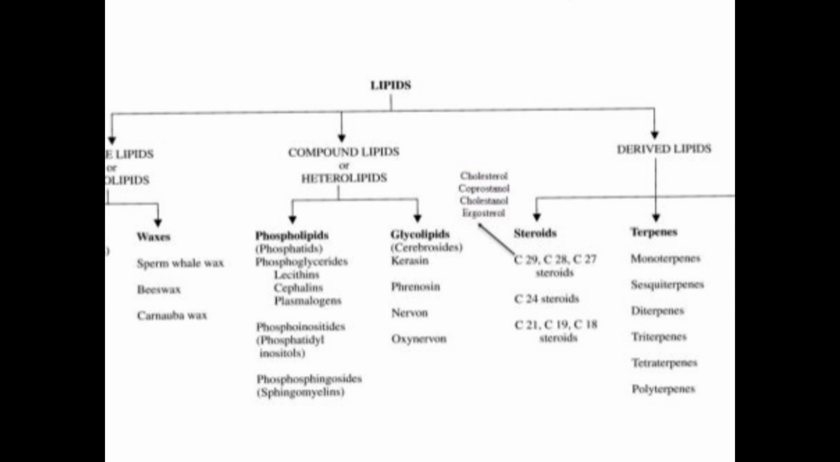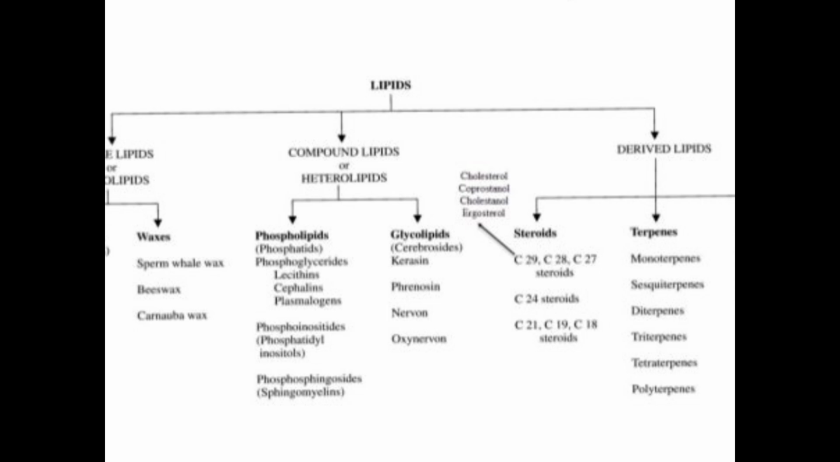These are again divided into types. Simple lipids or homolipids again get divided into two types: fats and oils, and waxes. Fats and oils have again three: triglycerides, simple triglycerides, mixed triglycerides. Waxes are sperm whale wax, beeswax, carnauba wax.